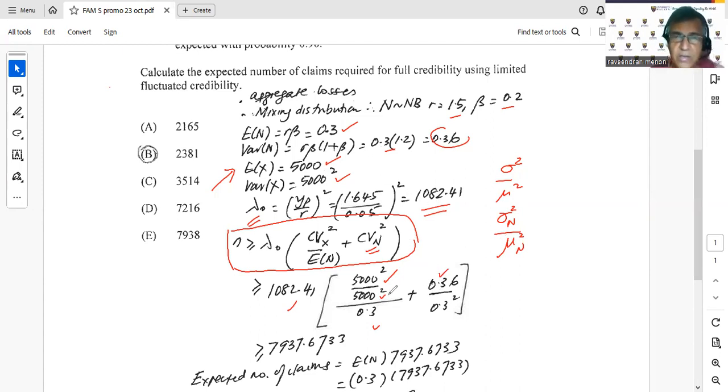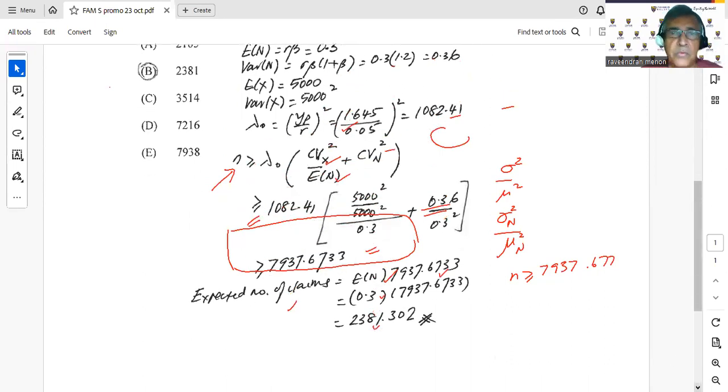You plug all these numbers into your calculator, and you'll get N bigger than or equal to 7937.6733 or something like that. Let me just say 7938. So we have the expected value of N, which is 0.3. So per exposure, we have 0.3 claims.